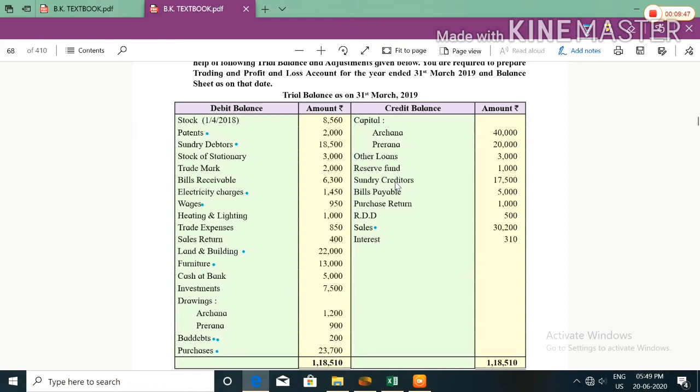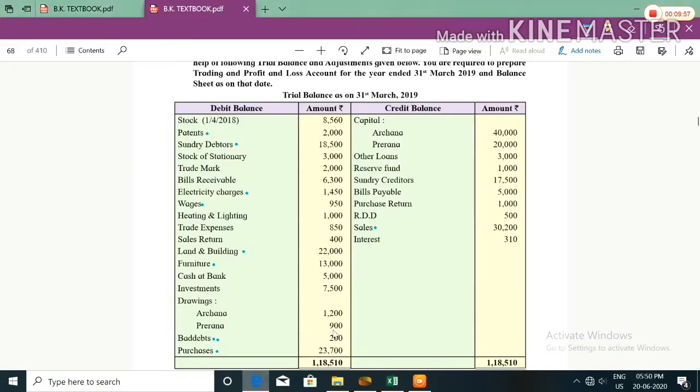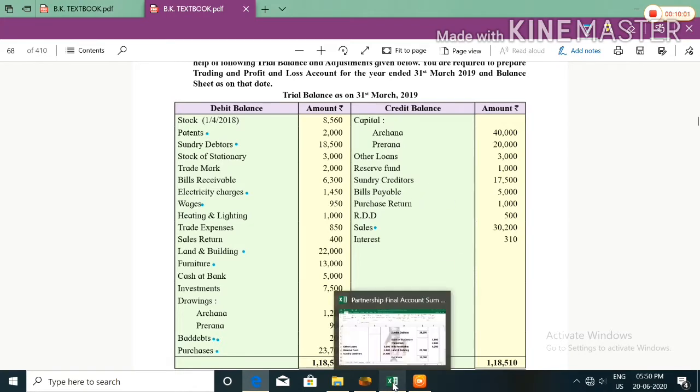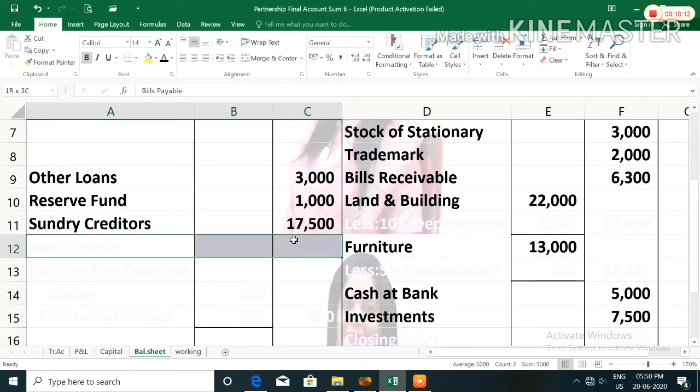Then sundry creditors 17,500. Creditors are also liability. So after reserve fund we will record sundry creditors 17,500. Bills payable 5,000. Bills payable is also a liability. So in balance sheet liability side we will record bills payable.